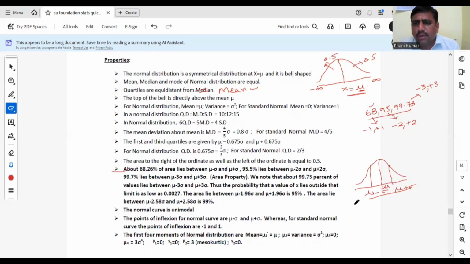Coming to standard normal, what are the points of inflection? Mu will become 0 and sigma will become 1. So standard normal points of inflection are minus 1 and plus 1.